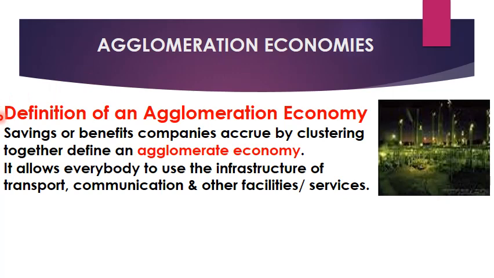Agglomeration economies. Savings or benefits companies accrue by clustering together define an agglomerate economy. It allows everybody to use the infrastructure of transport, communication, and other facilities or services. Let's take an example of a mall, where under one roof we get IT, textile, footwear, food court, theatre, and there are lots of people who are dependent directly or indirectly on a mall, just like the transport one.